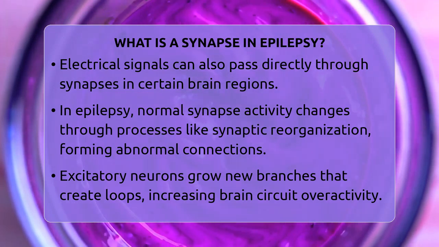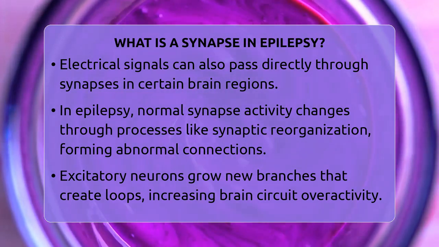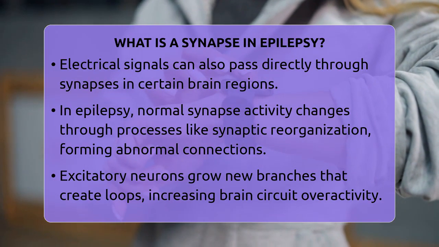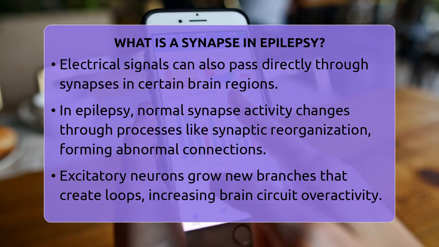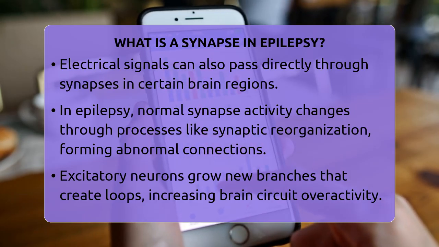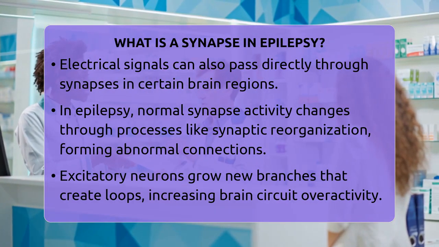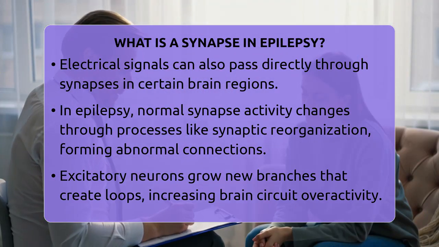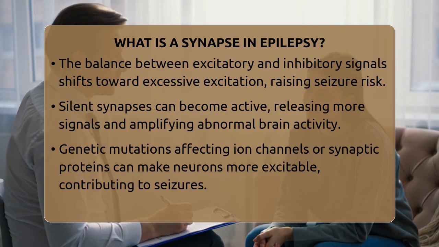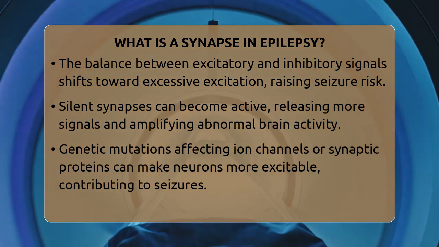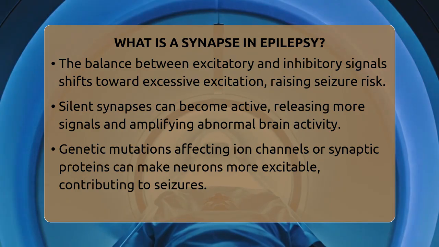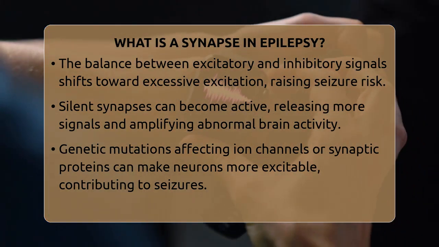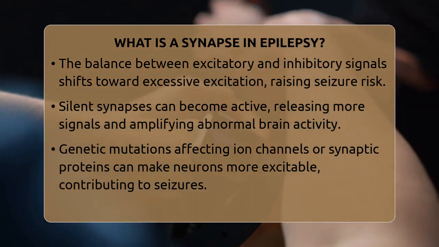Another key factor is the balance between excitatory and inhibitory signals. Excitatory synapses promote neuron firing, while inhibitory ones keep activity in check. In epilepsy, this balance shifts toward too much excitation or not enough inhibition. This imbalance makes neurons hyperactive, increasing the chance of seizures. Sometimes, silent synapses, those that normally don't produce a response, become active. They insert new receptors or release more neurotransmitters, further amplifying abnormal signals.